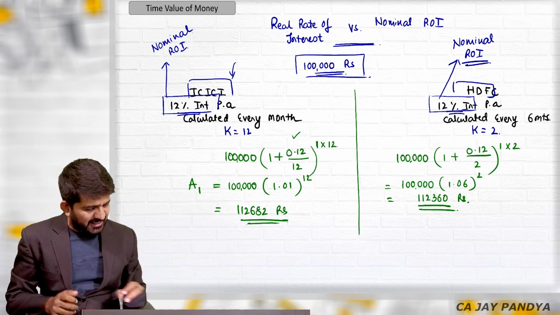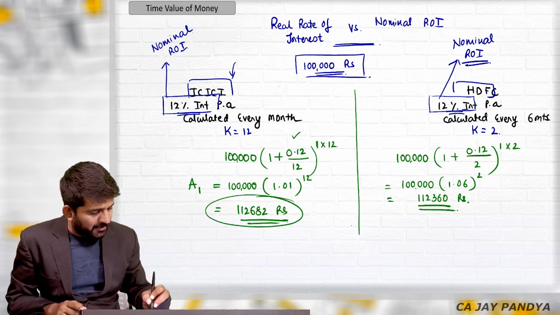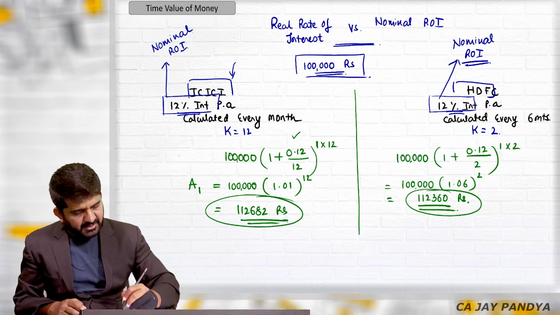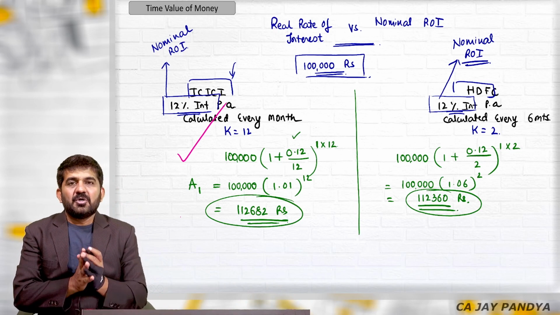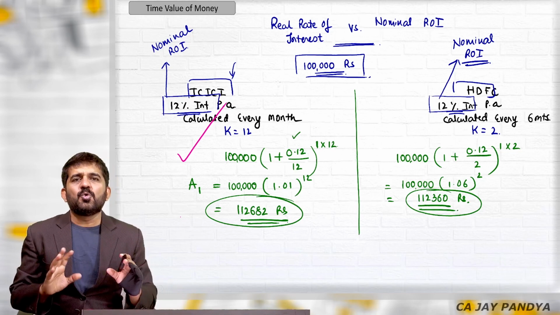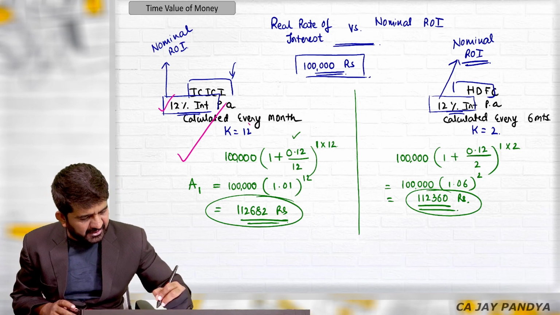Which value is higher? 1,12,682. I am getting more amount as compared to this amount. So Sabina's selection was correct. You should go for ICICI Bank. But please understand, you cannot do this every time. You cannot select just on the basis of seeing the percentage and number of years.